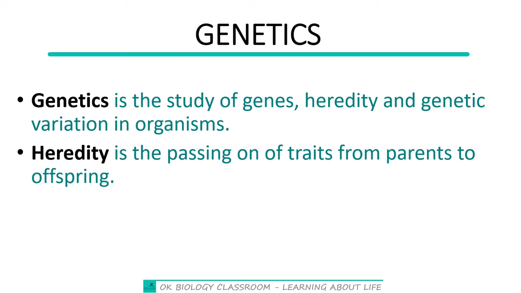Plants, for example, let us take mango. There are some mangoes that produce smaller fruits, and there are mangoes that produce bigger fruits. You realize that the mangoes that produce smaller fruits keep producing other mango plants that also produce smaller fruits. Just like the mangoes that produce bigger fruits keep producing other mangoes that also produce bigger fruits. So what does it mean? The traits are being passed on from the parents to the offspring. And know that in the future, the offspring would also pass them on to their future offspring. That is what heredity is about, the passing on of traits from parents to offspring.